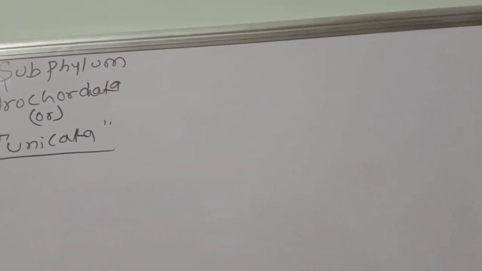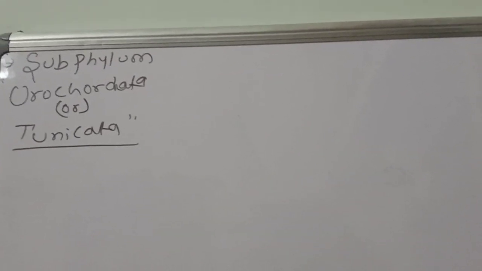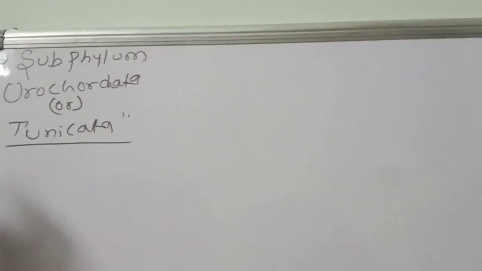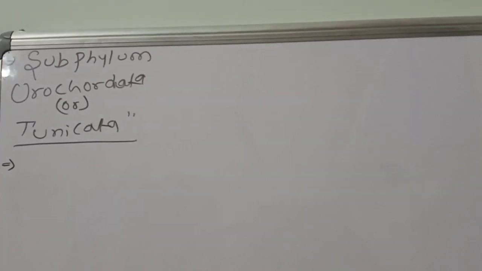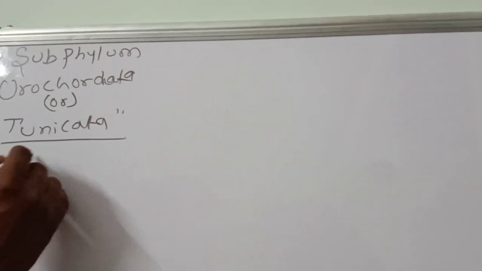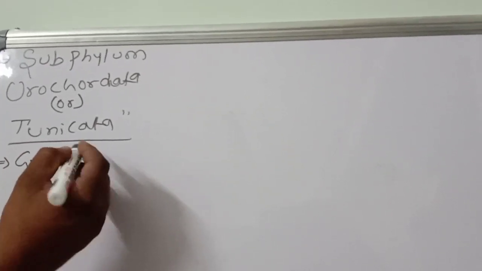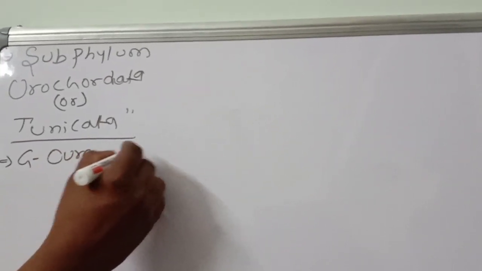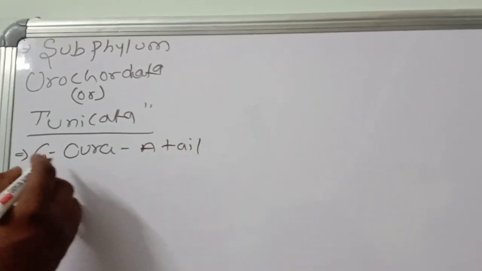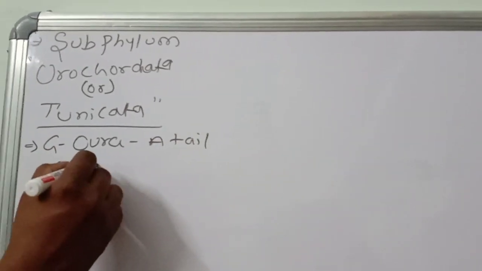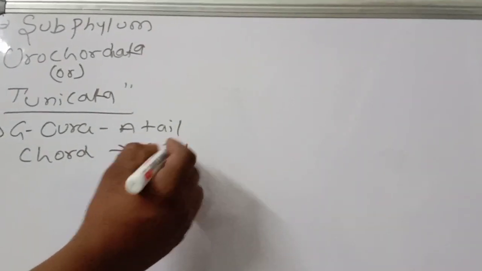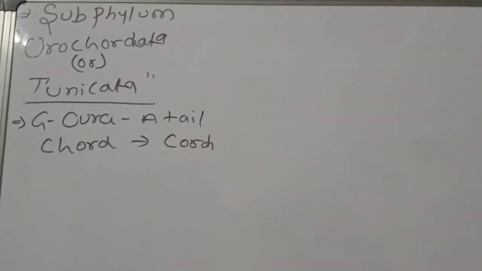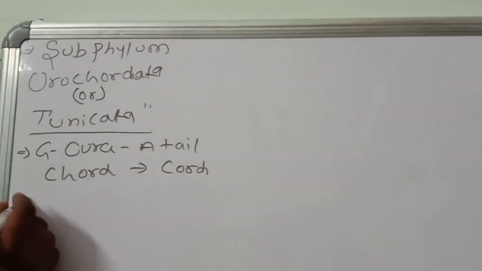Good morning, children. Today we are discussing the subphylum Urochordata, also called Tunicata. Observe very carefully, children. Oura is Greek for tail, and chord means cord. In the tail, the notochord is present, and that is why it is called Urochordata.